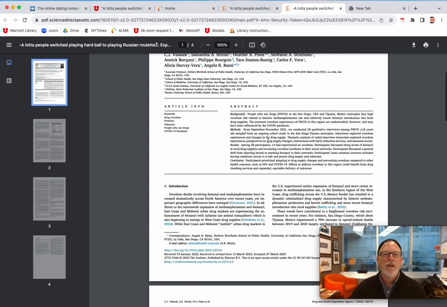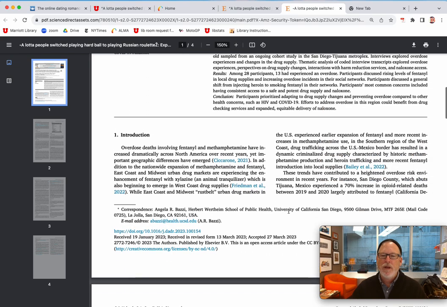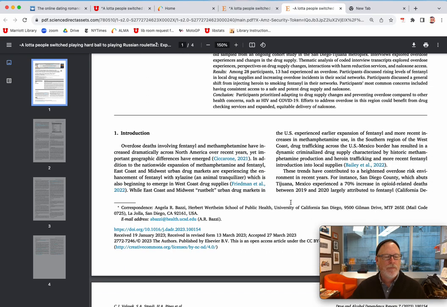So for example, let's cruise through. Oh, there we go. This one comes out with it right off the bat. Whoa. Okay. There's a statement right there: overdose deaths have increased dramatically across North America in recent years.